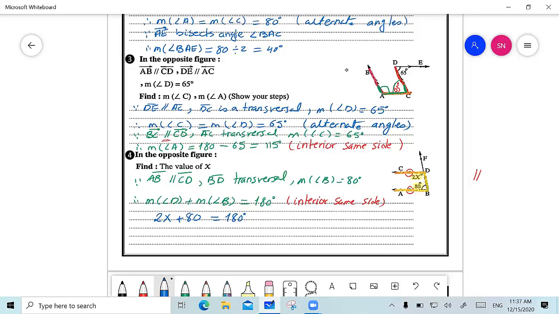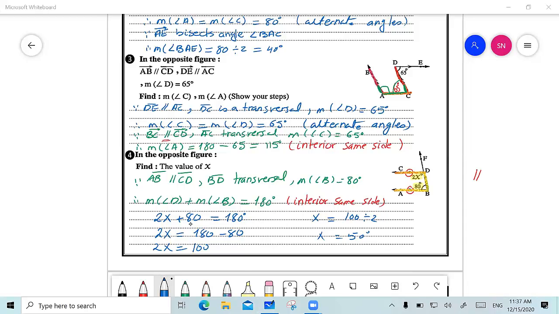Right. How can I find x? I will make 180 minus 80, so it will give us 100. Then I will divide 100 by 2. So 2x is equal to 180 minus 80, which equals 100. Now I will make x equal 100 divided by 2. So the value of x is equal to 50 degrees. Thank you. You're welcome.